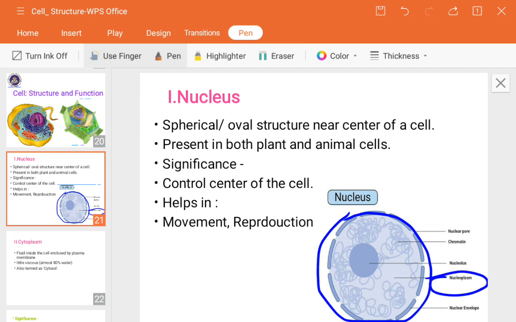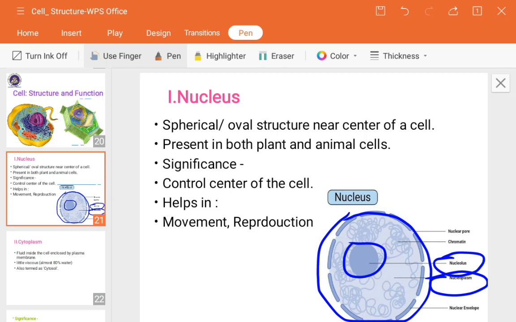Plasm is a liquid fluid substance. Next, at the center of the nucleus, a circular or spherical structure is present, called the nucleolus. Each of them has different functions, which is why they are very important.